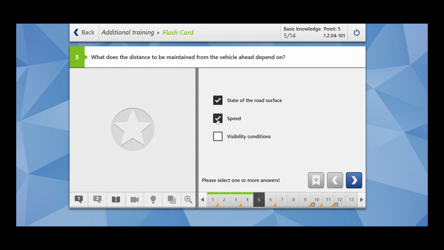Speed, how fast you are traveling, right? Visibility conditions. If the road is not so clear, if the visibility is poor due to weather conditions, then also you should maintain a higher distance from the vehicle ahead of you. So all these factors contribute towards the distance to be maintained from the vehicle ahead.